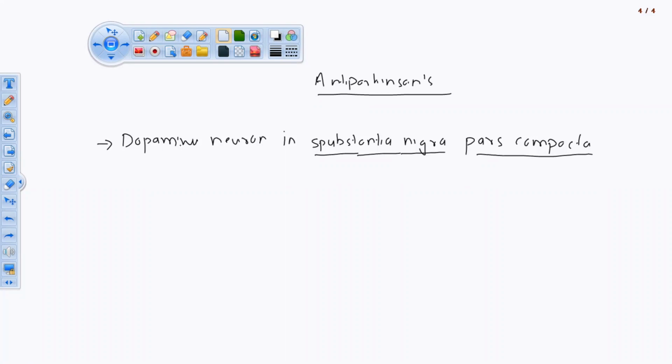Because of degradation of dopamine, this is happening. The degradation of dopamine is happening in substantia nigra pars compacta. So the short form of that is SNPC, okay.